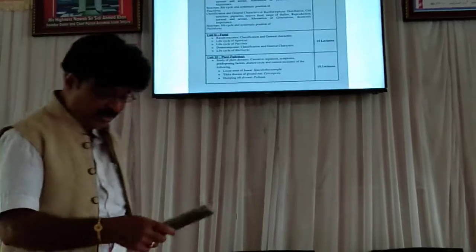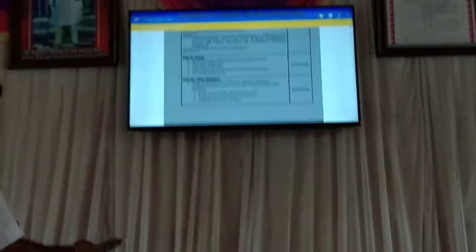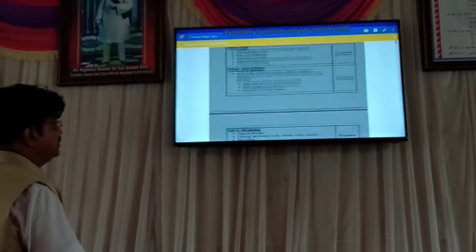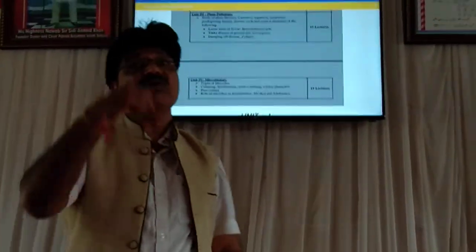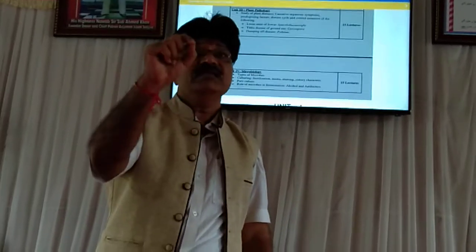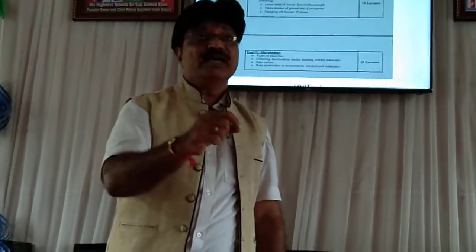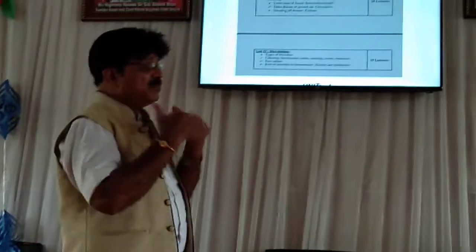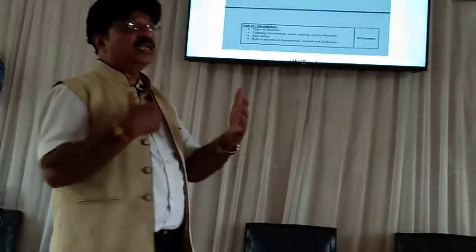So this is about the third unit, and then we come to the next unit of paper 1 of semester 5 of the TYBSc, which is called microbiology. Now in microbiology, we know about microorganisms. Let me ask you, what is the difference between a microbe and a microorganism? Generally we say microbe is singular and microorganisms is plural. What is the difference between an organism and a microorganism? The name itself indicates the difference.